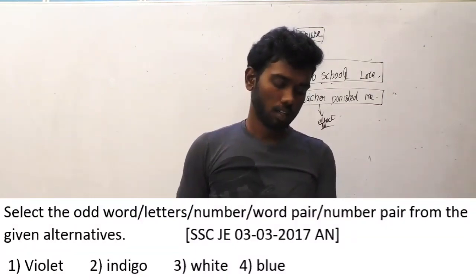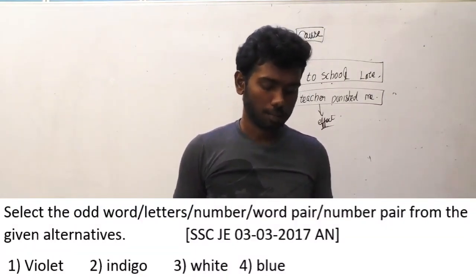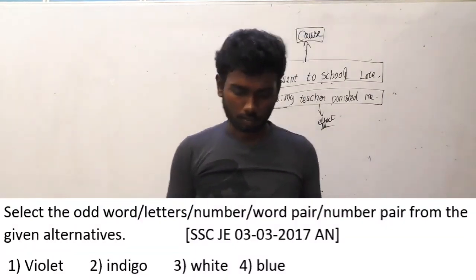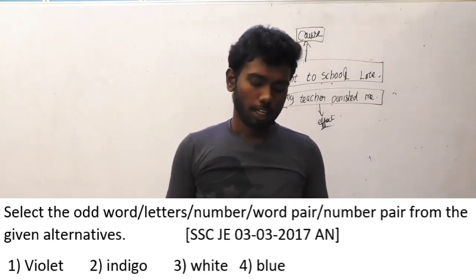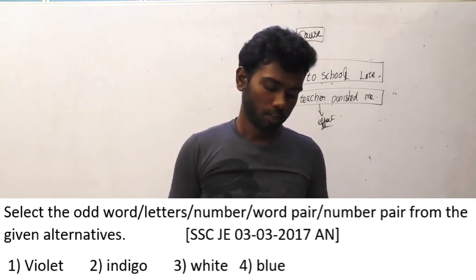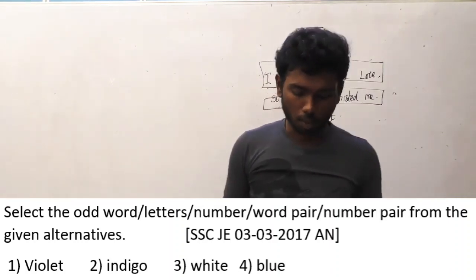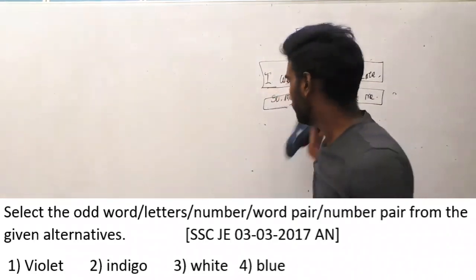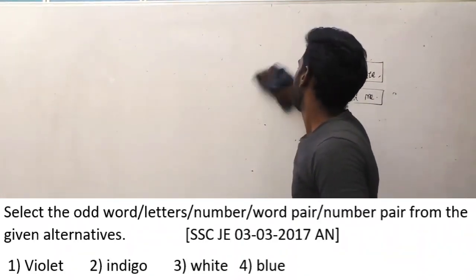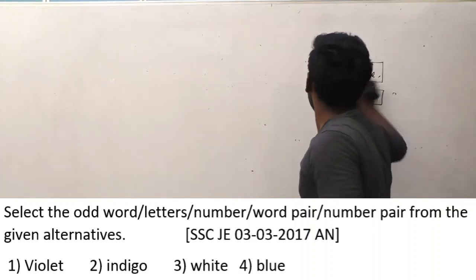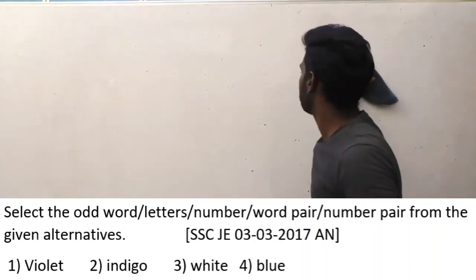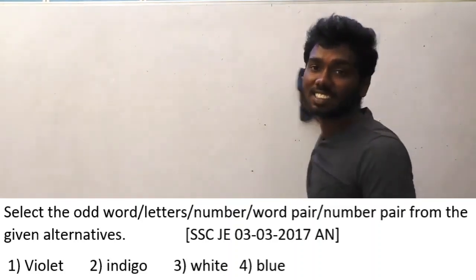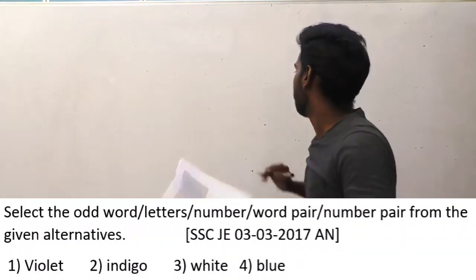Question number 36. Select the odd word or letters or numbers or word pairs or number pairs from the given alternatives. Option A, violet. Option B, indigo. Option C, white. Option D, blue. This question is a good question. It's also an easy question. If you look at how to solve this question, it's like a thing we have learned in our school age, which is called VGR.